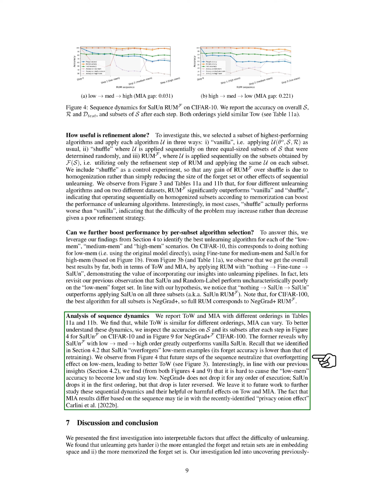We analyzed the dynamics of different orderings in terms of TOE and MIA. While TOE remained similar for different orderings, MIA showed variations. By examining the accuracies on the forget set and its subsets after each step, we gained insights into why certain sequences of algorithms outperformed others. We found that the sequence dynamics play a crucial role in the performance of unlearning algorithms and may have helpful or harmful effects on TOE and MIA. Further research is needed to delve deeper into these sequential dynamics and their impact on the overall performance.